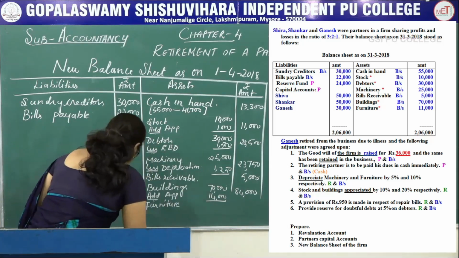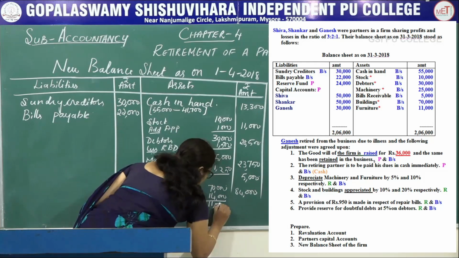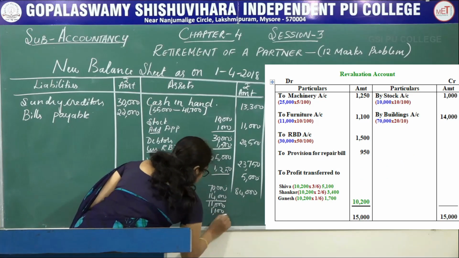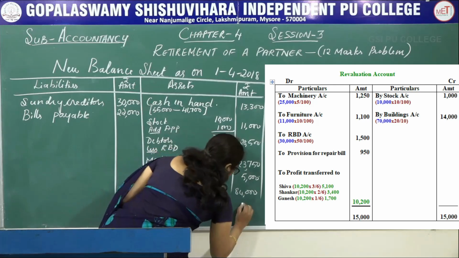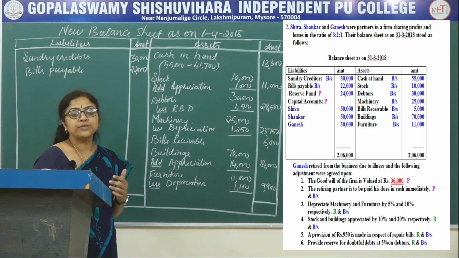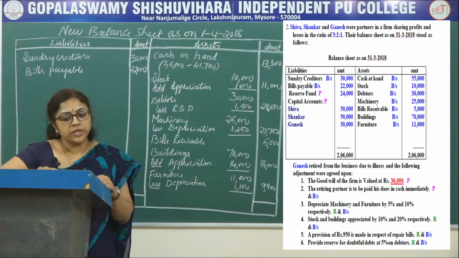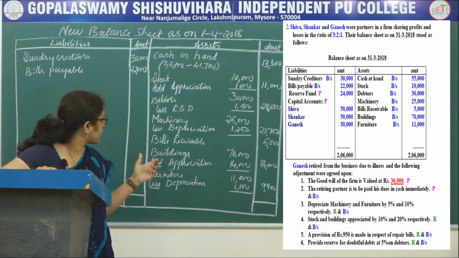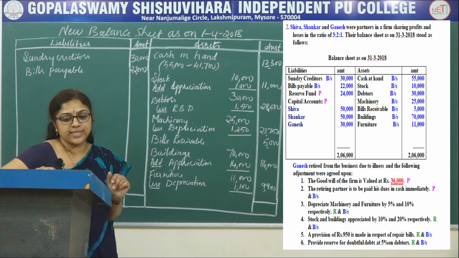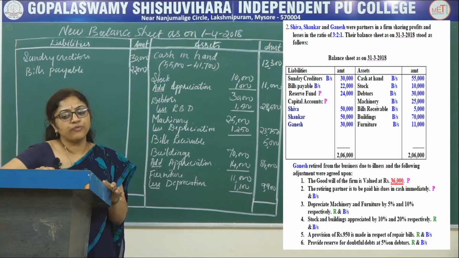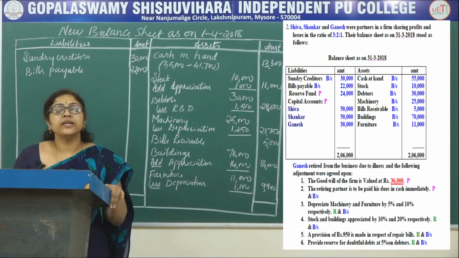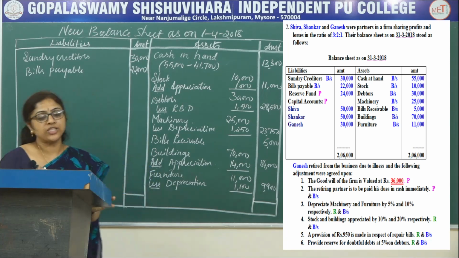What is the actual value of the furniture given? 11,000. Less depreciation, 1,100. Outer column, 9,900. So once you check all the adjustments are adjusted or not, here depreciation on furniture and machinery is already adjusted here. Stock and building appreciated, that is also adjusted. Next, provision reserve for doubtful debts, that is also adjusted. Provision of rupees 950 is made in respect of repair bills, that is not adjusted.